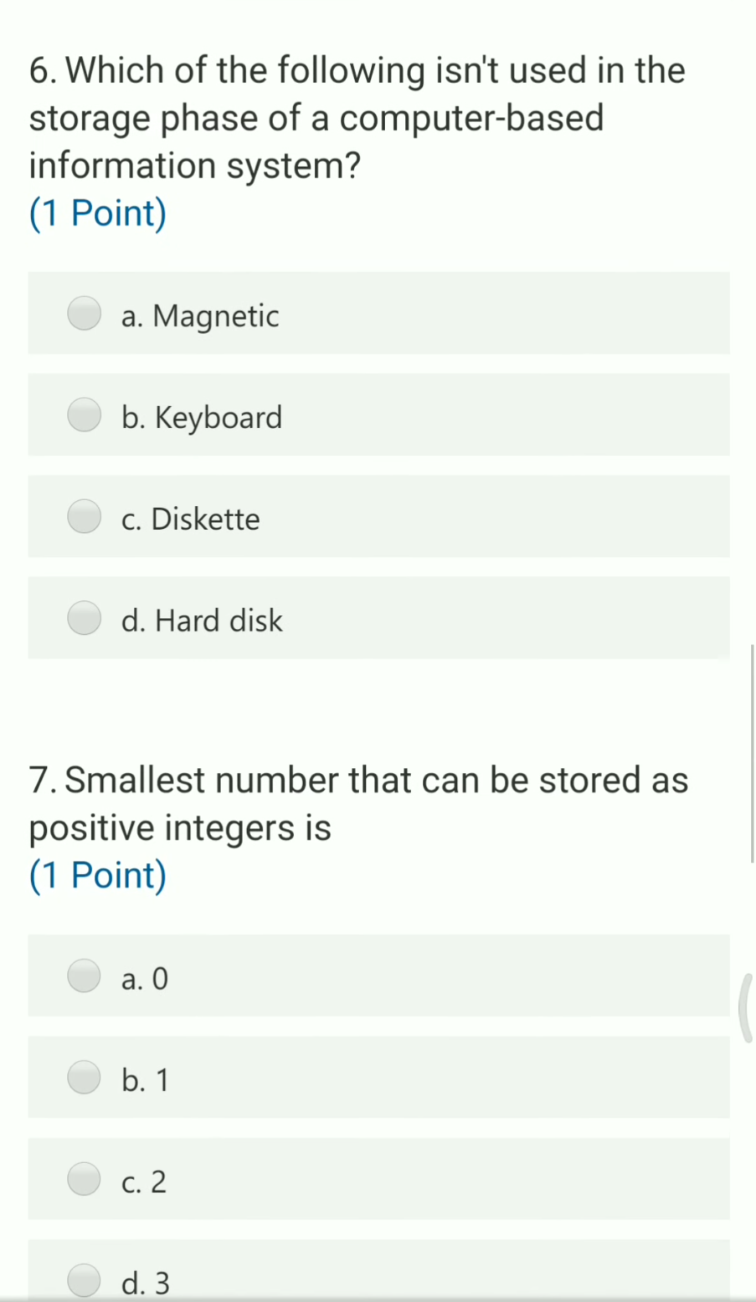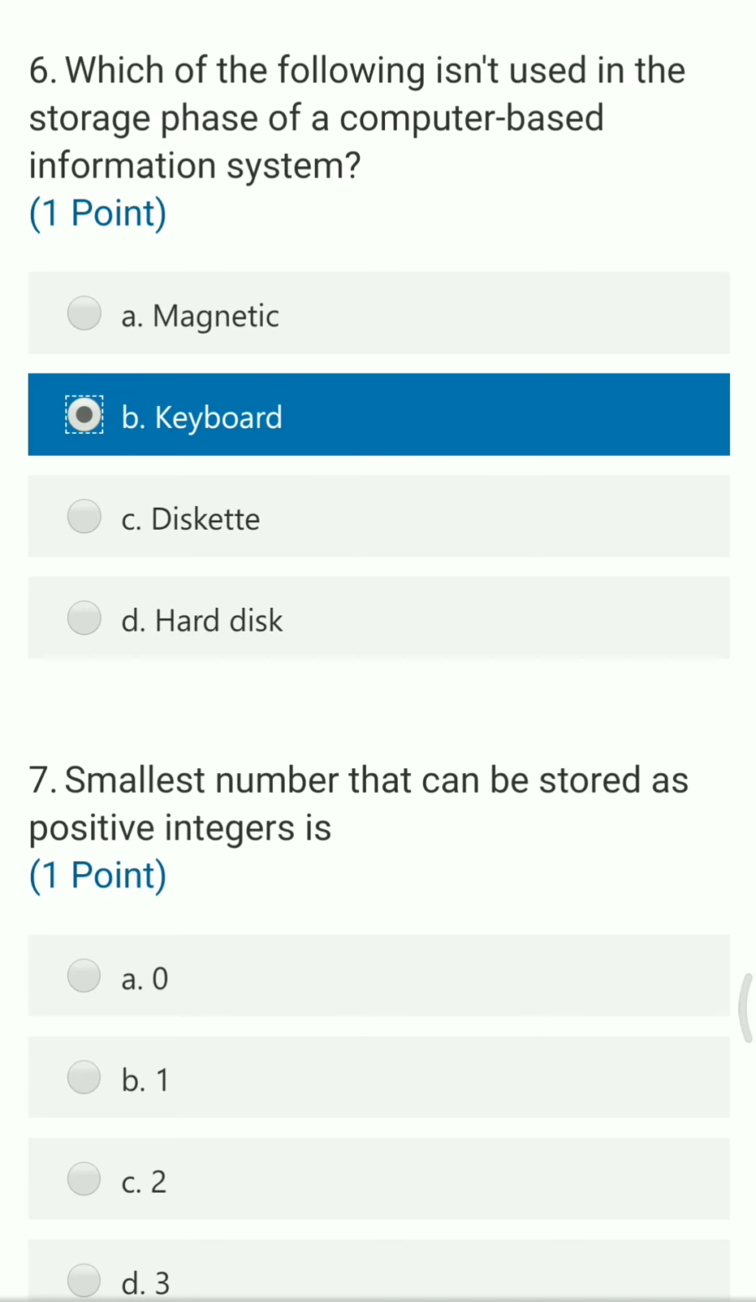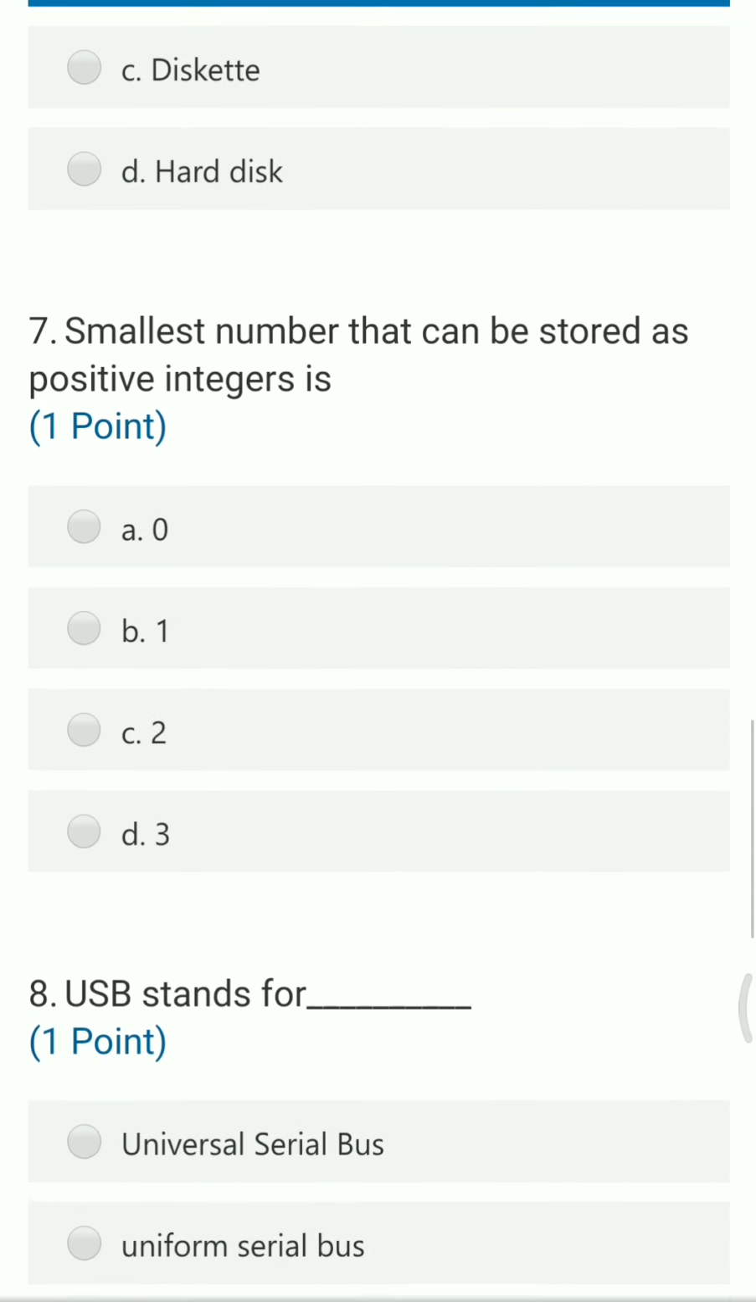The next question: which of the following isn't used in the storage phase of a computer based information system? The options are magnetic disk, keyboard, diskette, hard disk. Magnetic disk, diskette and hard disk are all storage devices in which you can store data and information, whereas the keyboard is not a storage device. It is an input device through which a user can enter input for further processing.